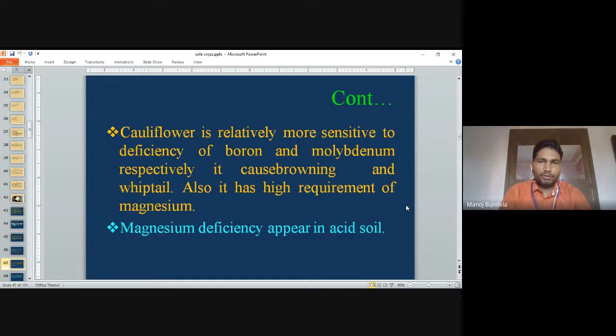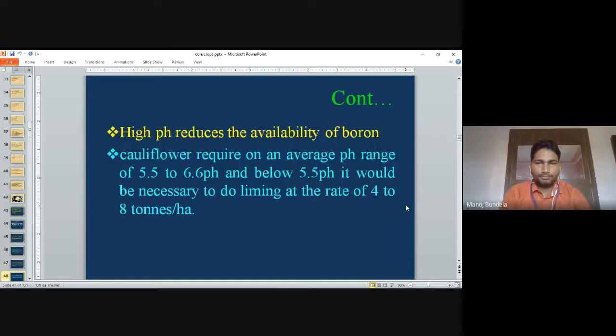Cauliflower is relatively more sensitive to deficiency of boron and molybdenum, which cause browning and whiptail respectively. Also, it has a high requirement of magnesium. Magnesium deficiency appears more in acid soil.